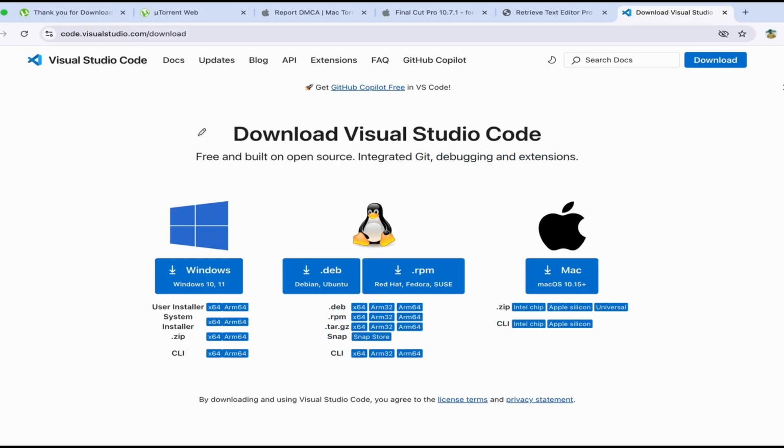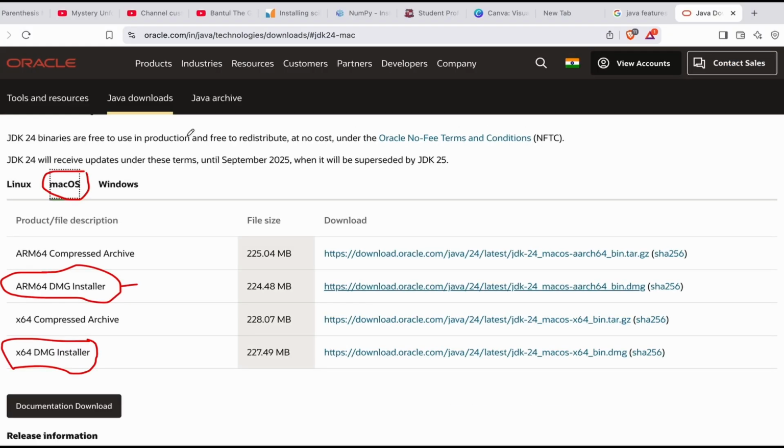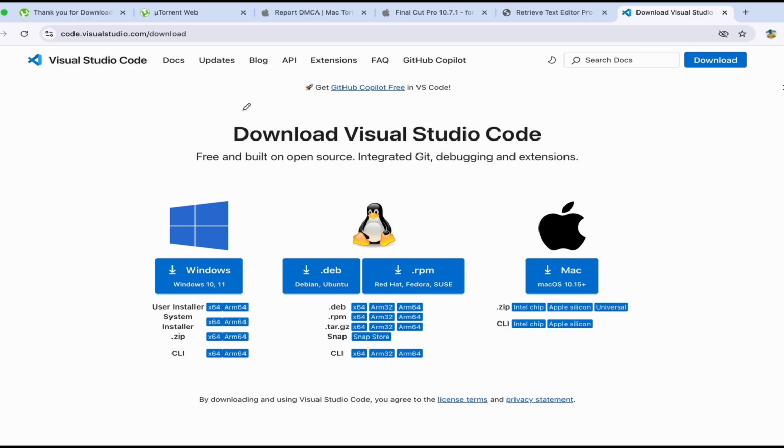After downloading and installing this Java Development Kit, you will have the JDK, JRE, and JVM included in this whole package. After that, you have to check if Java is properly installed on your system, so you have to open the command prompt or terminal. There you have to type java -version. If it shows the proper version, then it is properly installed.